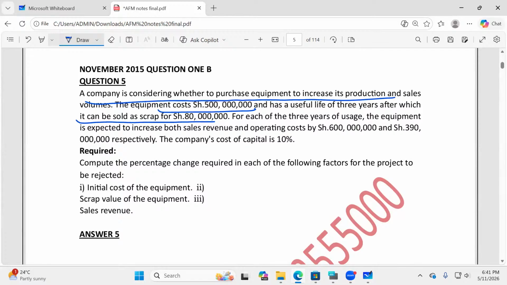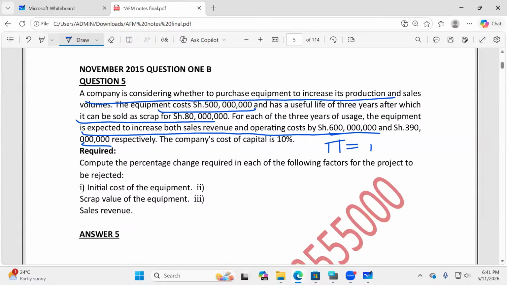For each of the 3 years of usage, the equipment is expected to increase sales revenue and operating costs by 600 million and 390 million respectively. So for each year, please listen, our revenues are going up by 600 million, and our costs are also going up by what, somebody? How do we normally get profit?